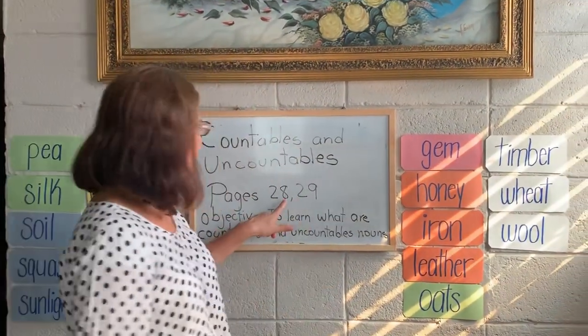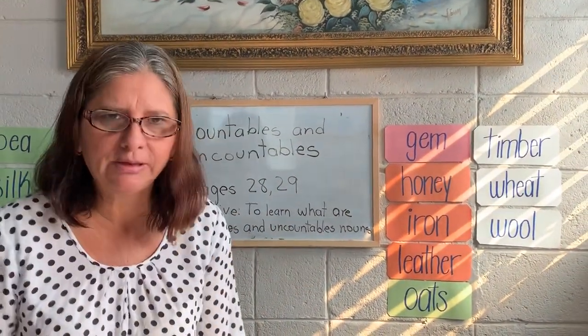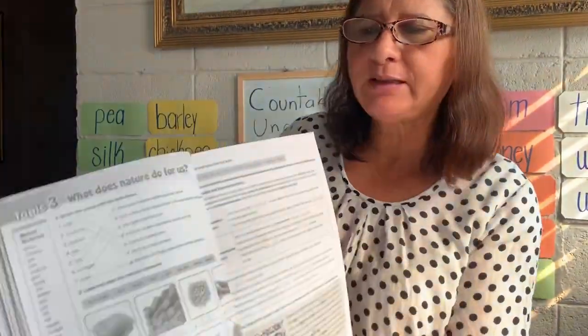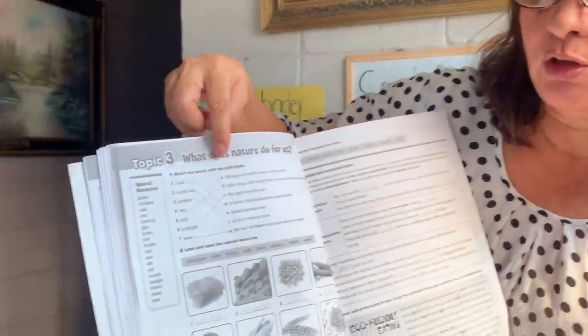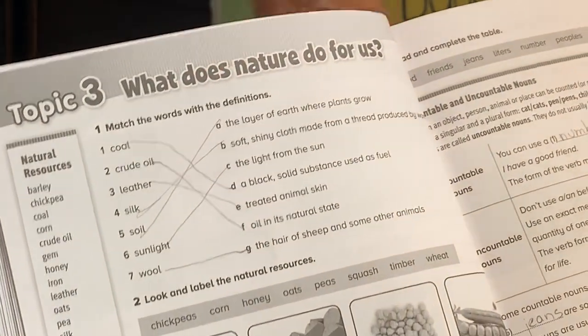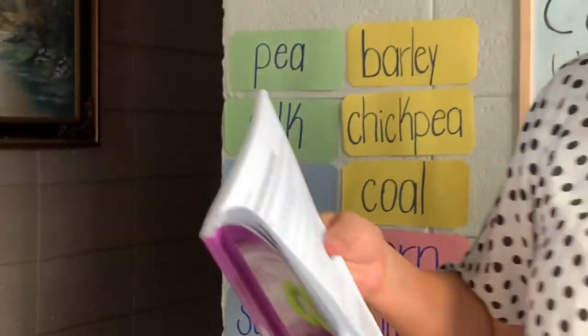On page 28, can you see? This is page 28. We will work on this page. Where it says, match the words with the definition, we are going to connect the word with its meaning.